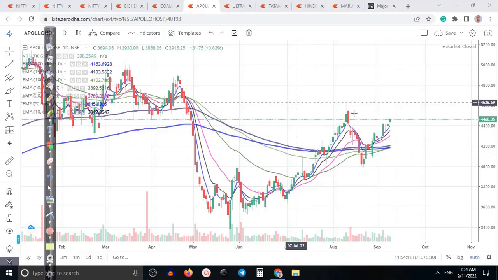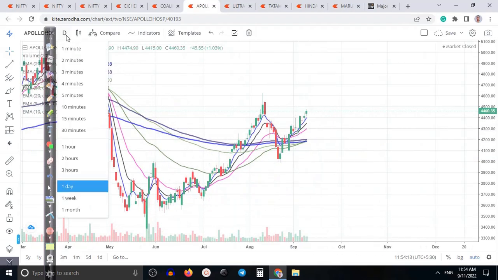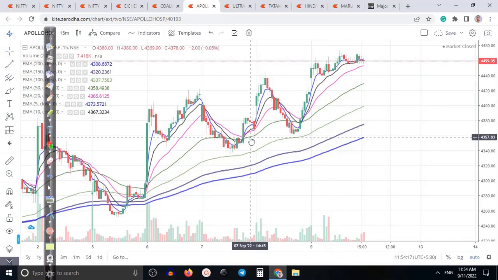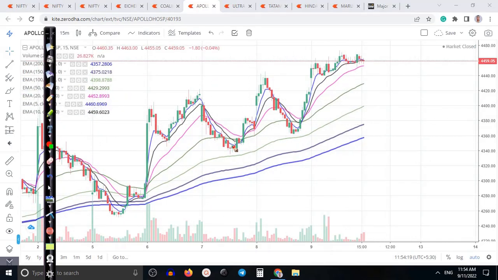And right now this is a clear trend. If you see the daily time frame, and if you see a small time frame, a perfect trend is forming here. I can see bullish confirmation and bouncing from a specific level. So I'm looking for a pullback or I'm looking for a breakout.